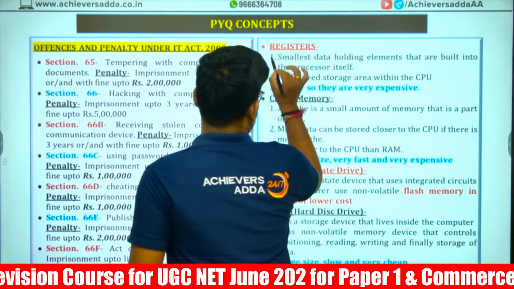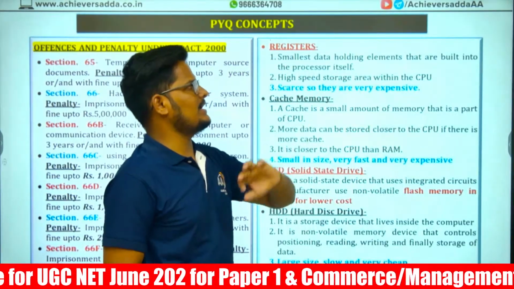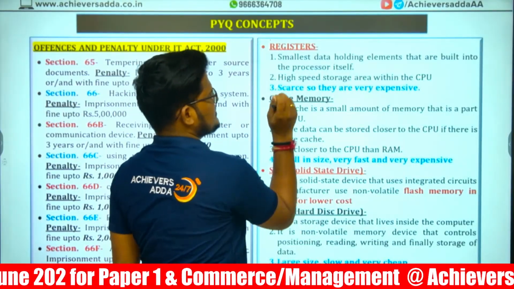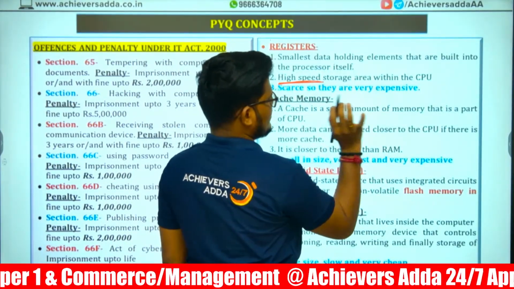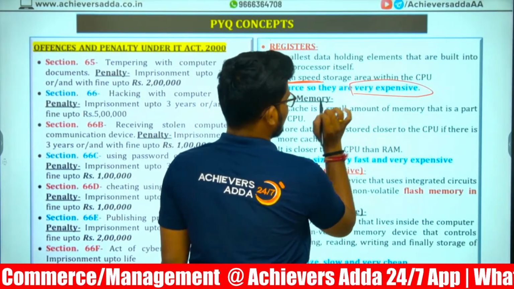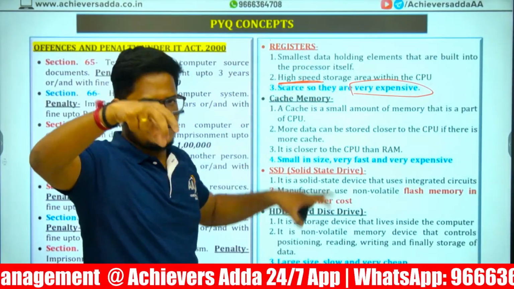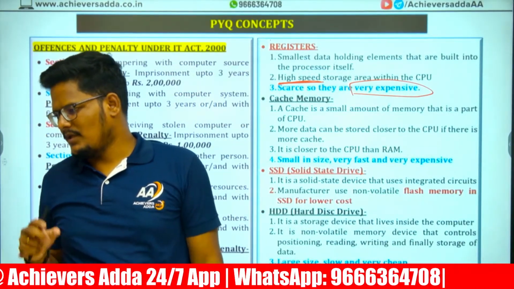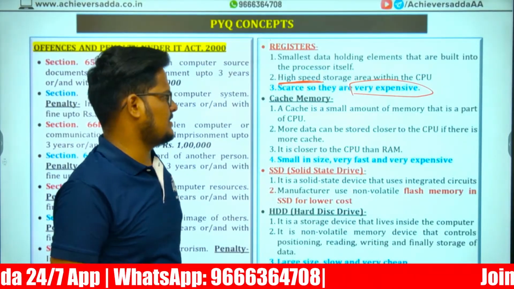Next, register. A register is the smallest data holding element that is built into the processor. It is the smallest data element but has the highest speed. Speed wise, very high and very expensive in nature. This will be built on the processor. So a register is the one which is very near to the processor. This is also a PYQ statement. Register is the one which is very near and built on the processor itself.